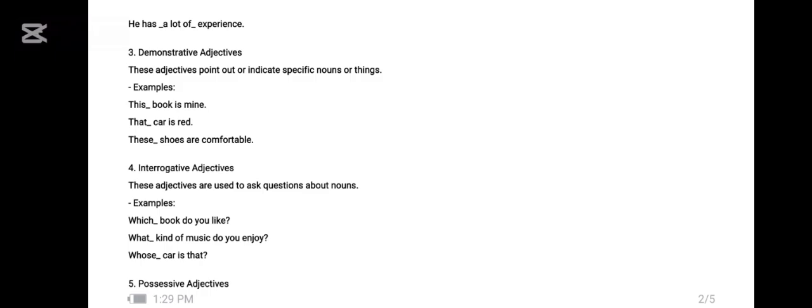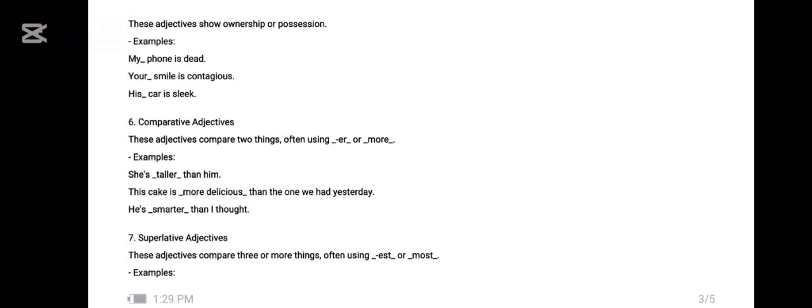The next kind of adjective is possessive adjectives. Possessive adjectives show exactly the ownership or the possession of someone. For example, my phone is that. Here the word my is demonstrating the possession and the ownership of the phone.